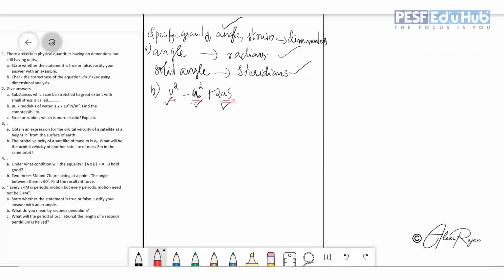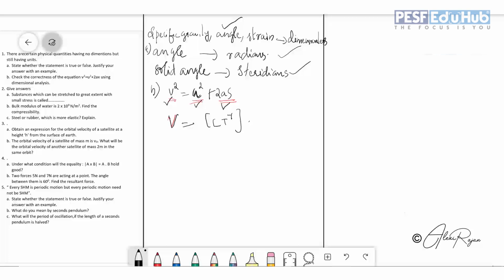We are not taking the constant, so take the dimension of as and check whether all three are the same. If they are the same, your equation will be correct. For example, what is the dimension of v? V is velocity. So the velocity dimension is L t raised to minus 1.